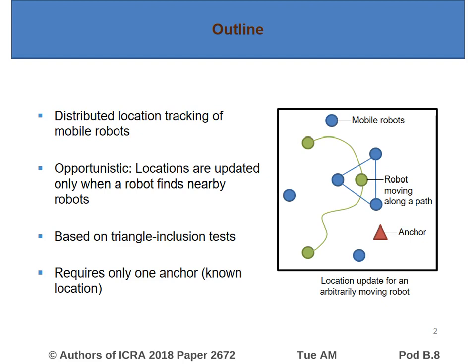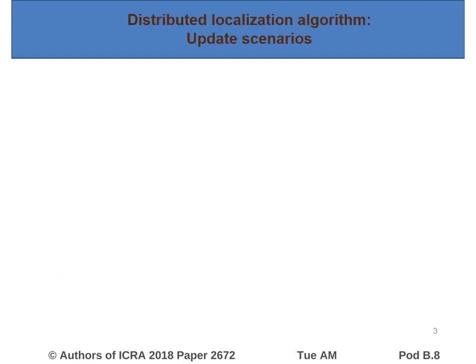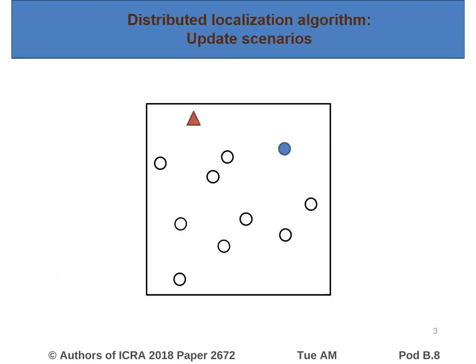This algorithm is opportunistic in a sense that a robot only performs a location update when it finds some nearby robots, and the updates are based on a triangle inclusion test that only requires local distance information. We show that the proposed algorithm requires only one anchor to localize an arbitrary number of mobile robots. Let's take a look at different update scenarios by a simple example in R2.